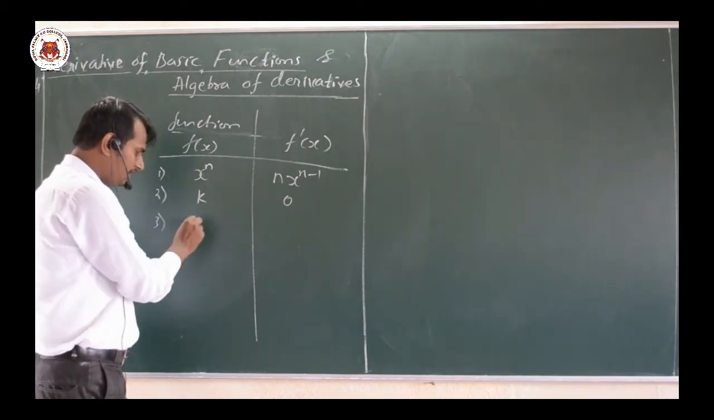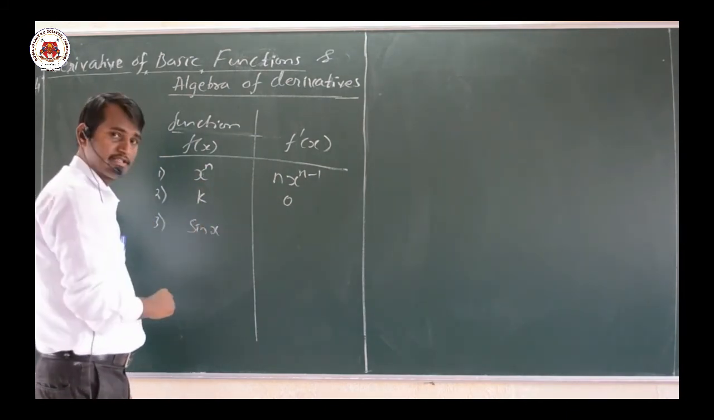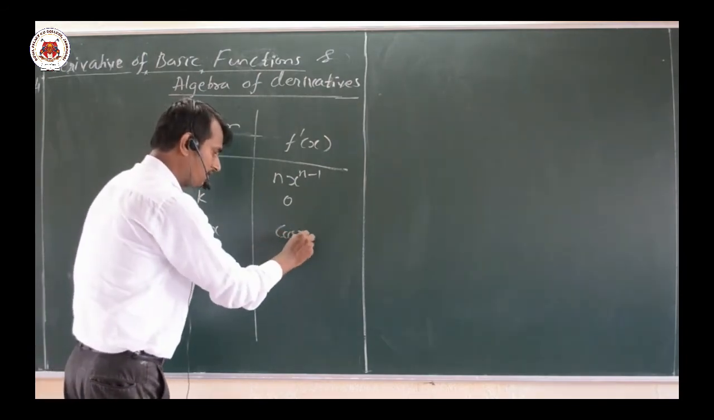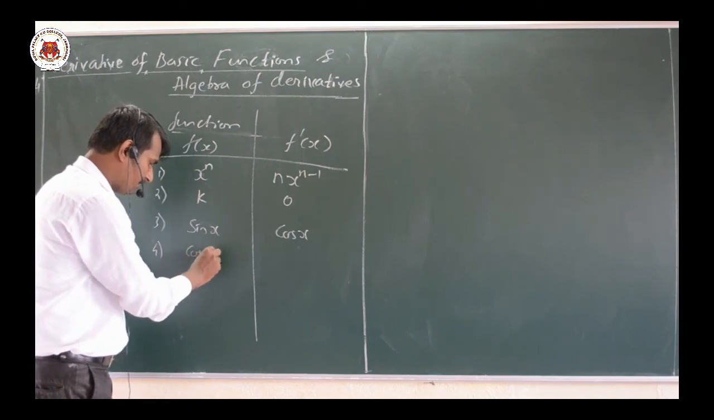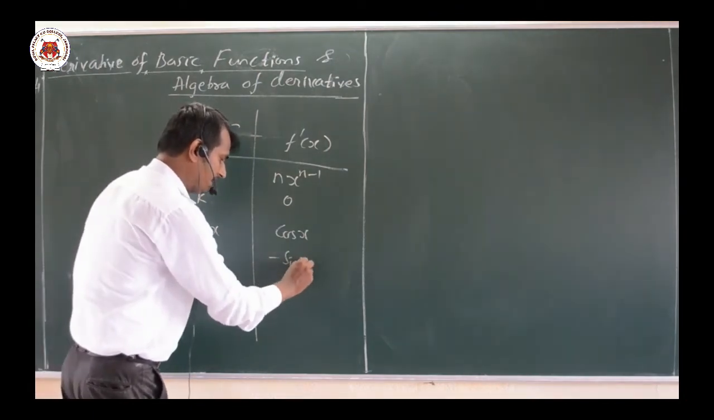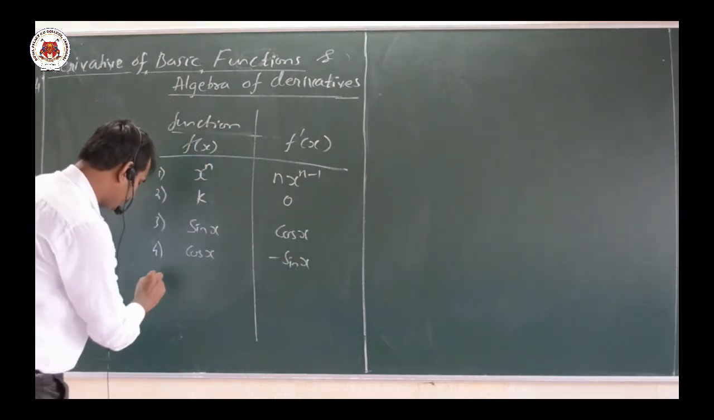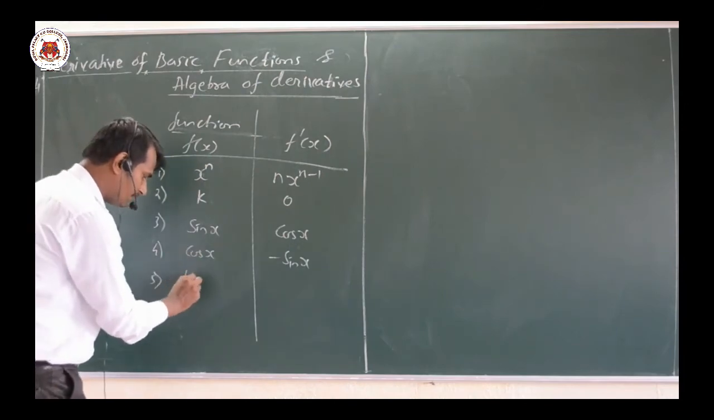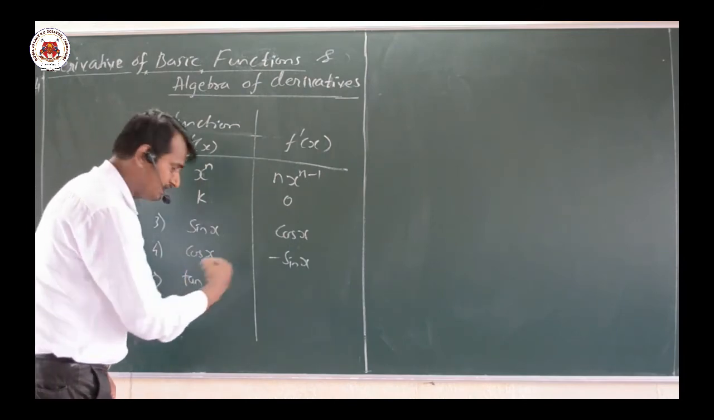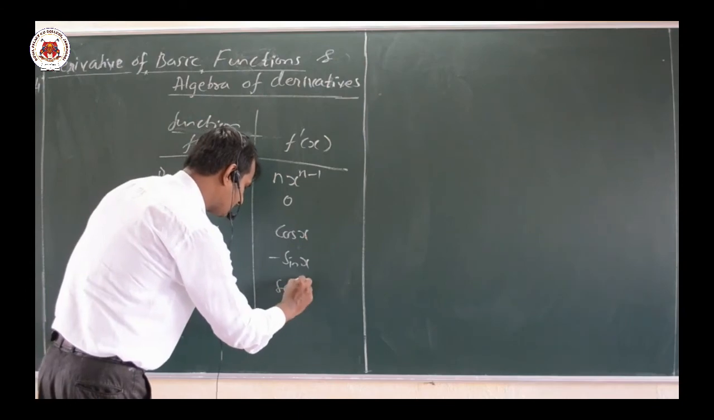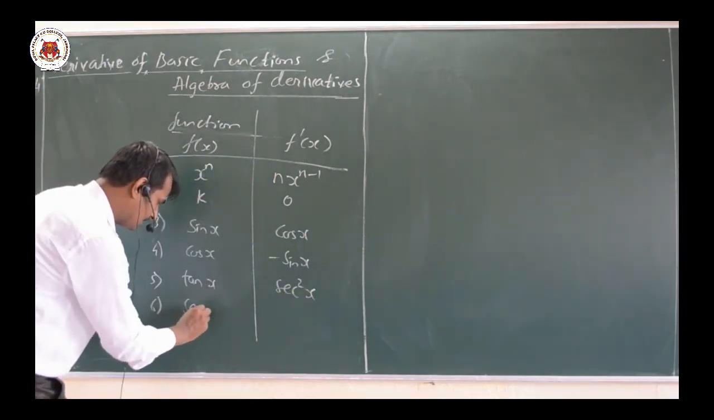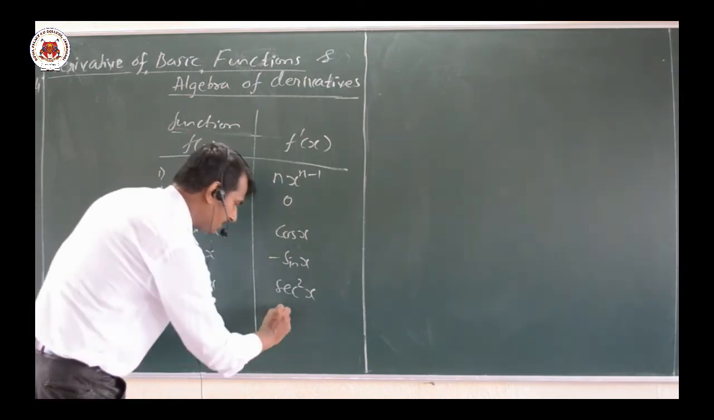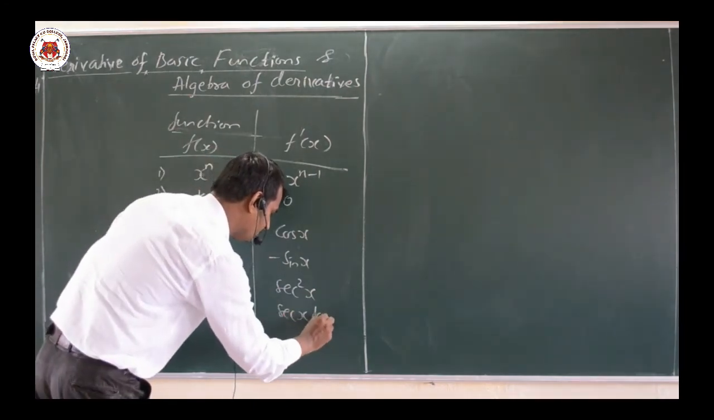Then comes our trigonometric functions. Fourth one, sin x differentiation is cos x. Then fifth one, cos x differentiation is minus sin x. Very simple. Then comes our tan x. Tan x differentiation will be secant square x. And then the sixth one, secant x differentiation will be secant x into tan x.